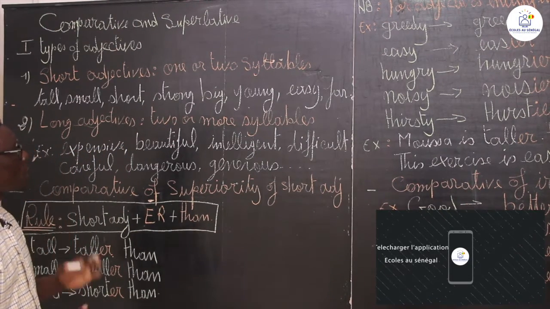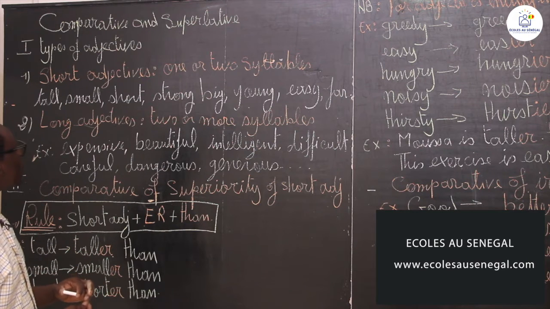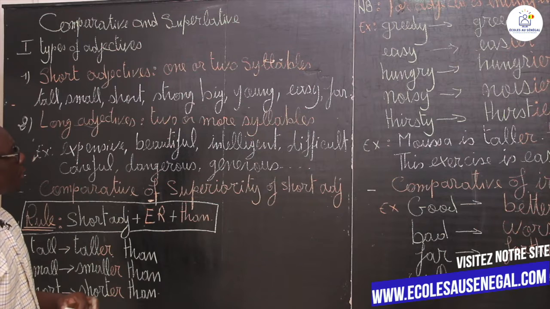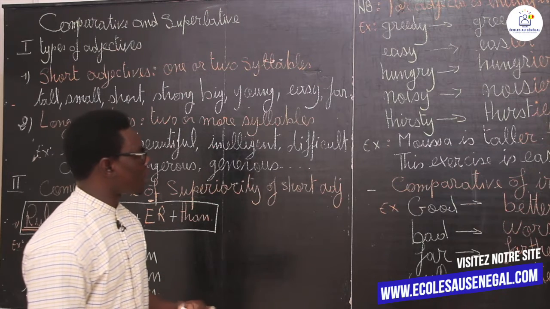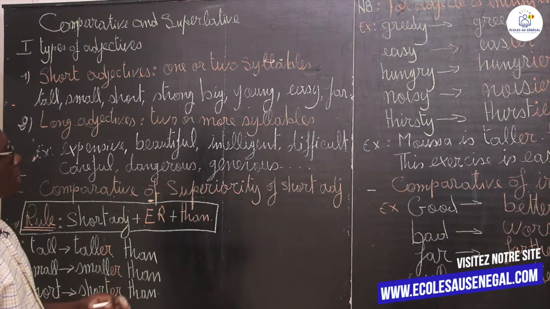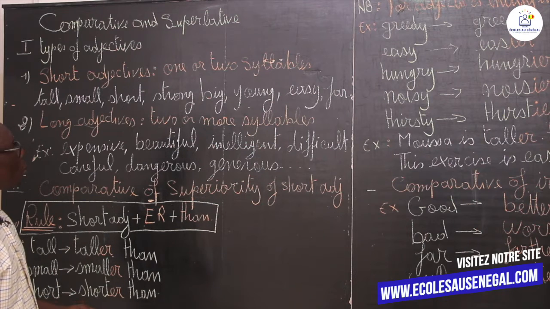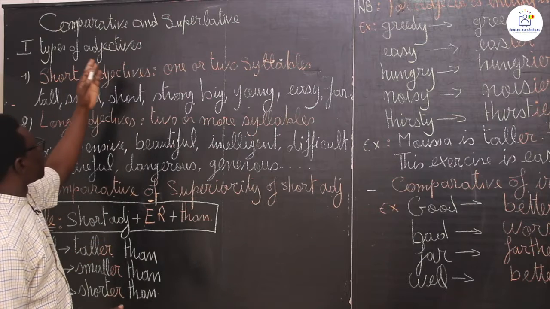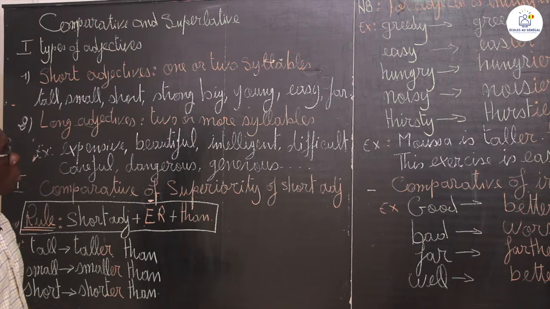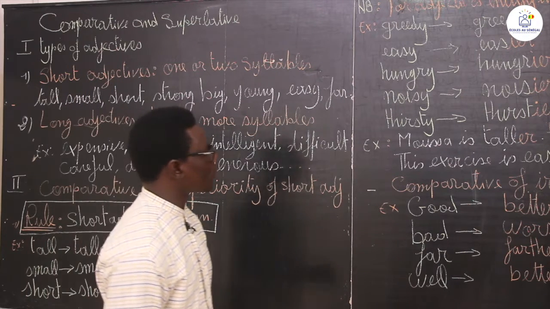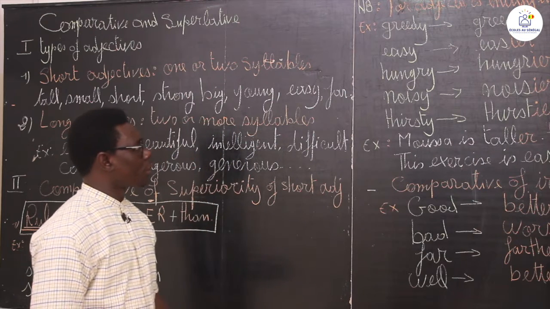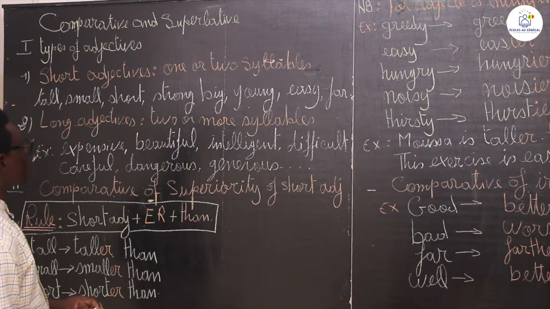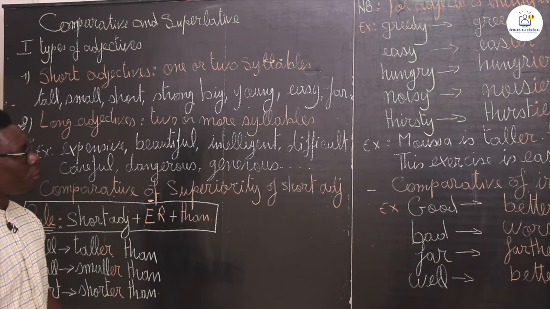Last time we dealt with the passive voice, and in this last class we did exercises about if clause and passive voice. So today we are going to see a new lesson, which is comparative and superlative. We are going to talk about adjectives today: how we build the comparative form and how we build the superlative form.